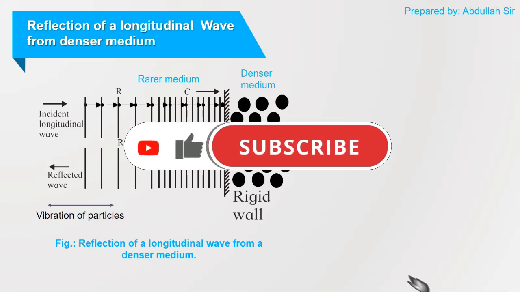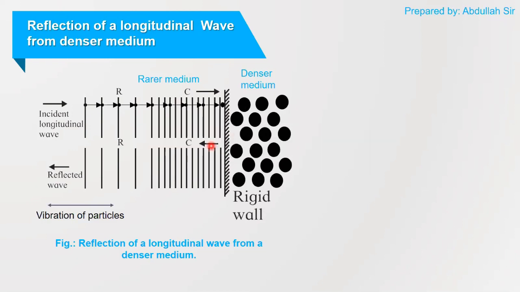And there is a phase change of pi radian in particle velocity. So what do you mean by phase change? So phase change is nothing but the direction of particle velocity.